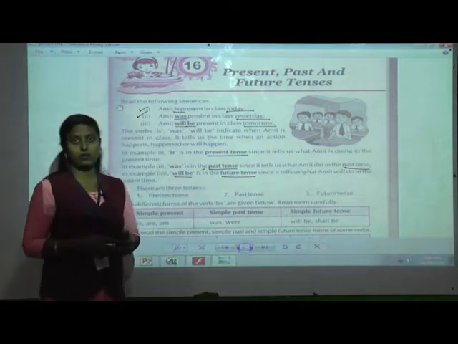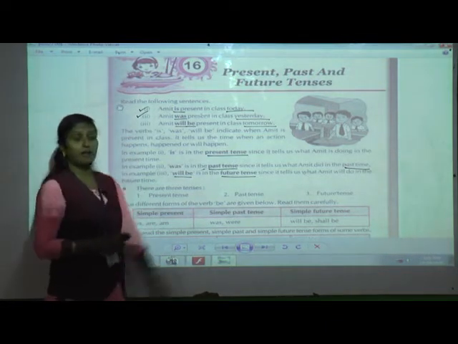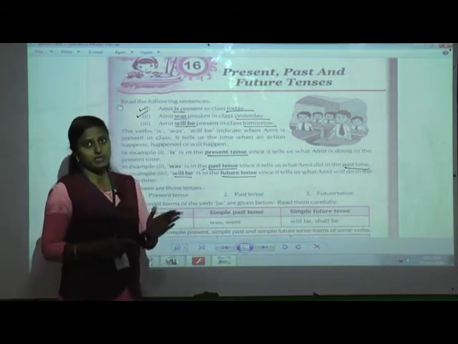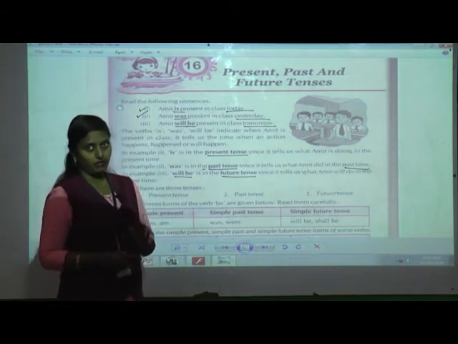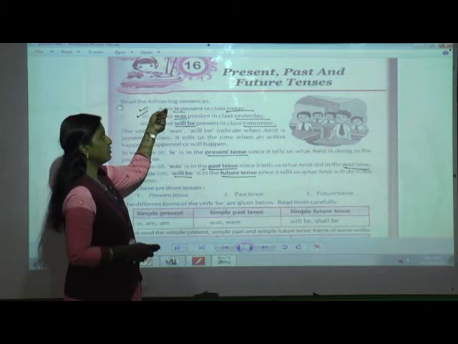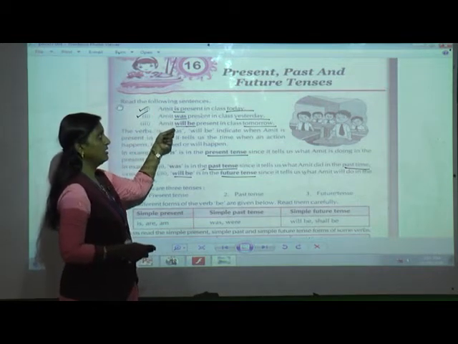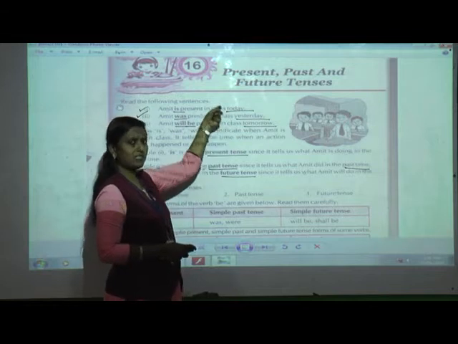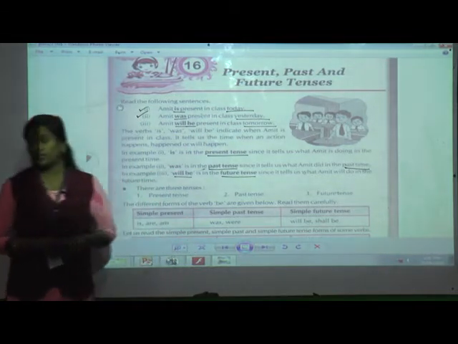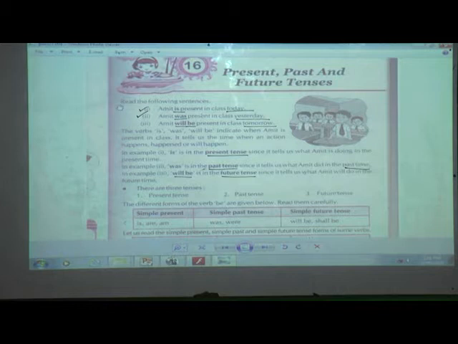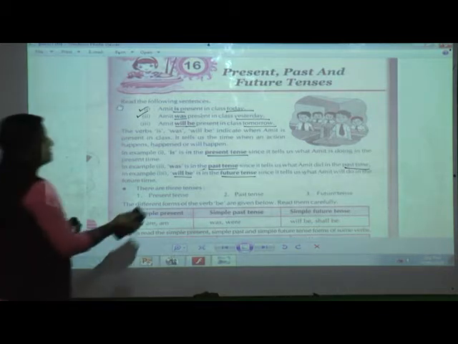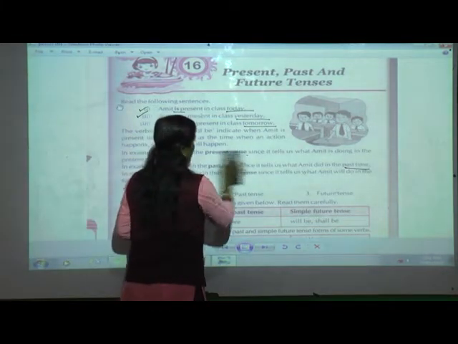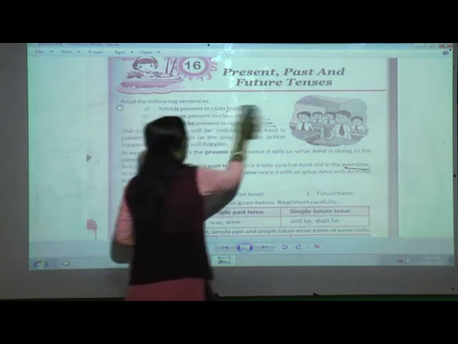Understood, students? With the help of these 3 examples, I have made you understand what is present tense, past tense and future tense. So what words are used over here? Is, was, will be. So I have told you today, yesterday, tomorrow. These 3 words you have to keep in mind, which will help you to understand what is present tense, past tense and future tense. I hope that till here you have understood.